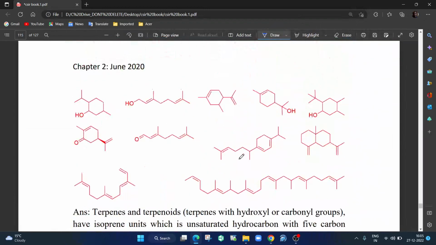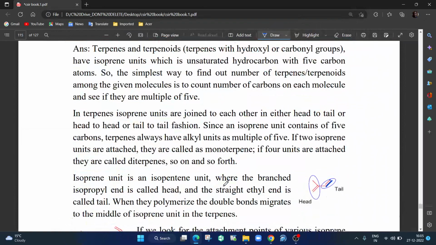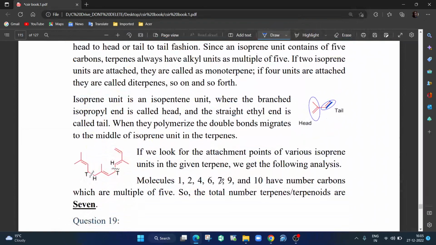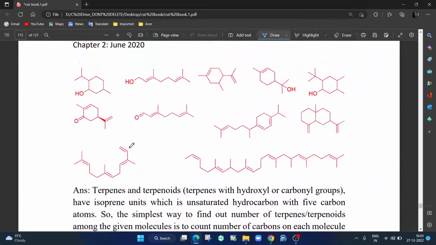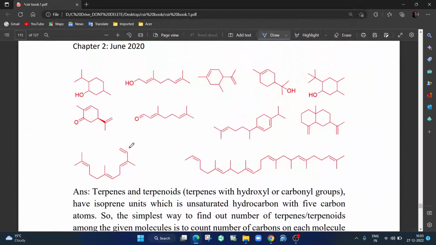So 5. If you count, I have done all this hard work, you can read through it and you will see that molecules 1, 2, 4, 5, 6, 7, 9 and 10 have this. So the answer is 7. Okay, and this head and tail I have tried to explain. See here 1, 2, 3, this isopropyl, whenever you look, this is definitely the head part, and 1, 2, 3, 4, 5, this is the tail part. So the tail part is being added to this part, which is again a head part, you can see this, and then this breaks up and then you have this tail part attached to another head part. That's how it is. Okay, so now you can look once again, you will find out that 7 of them are